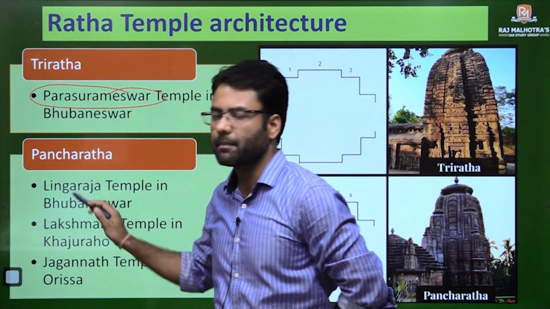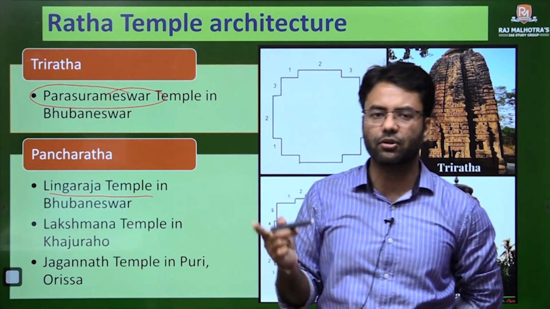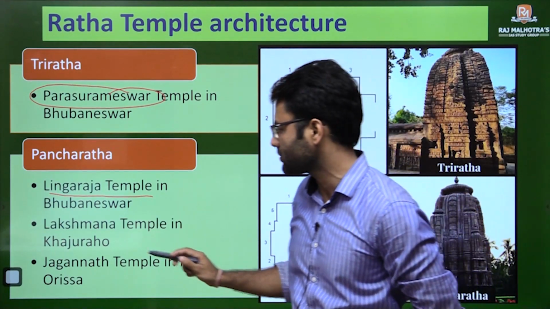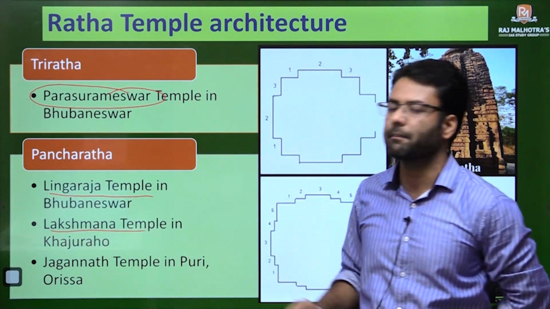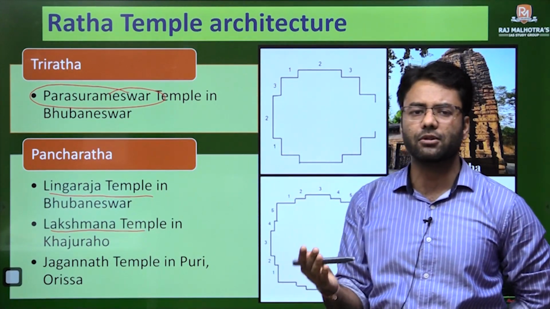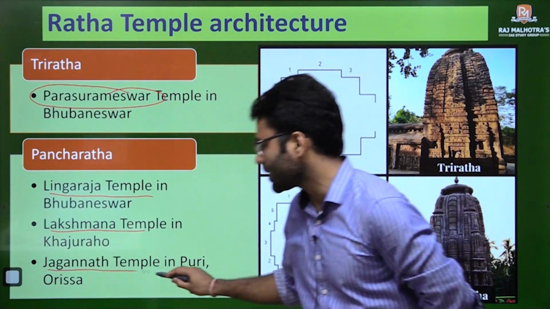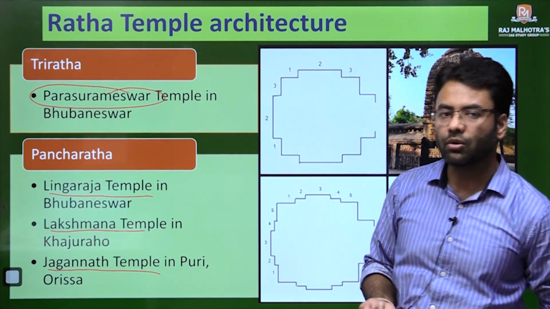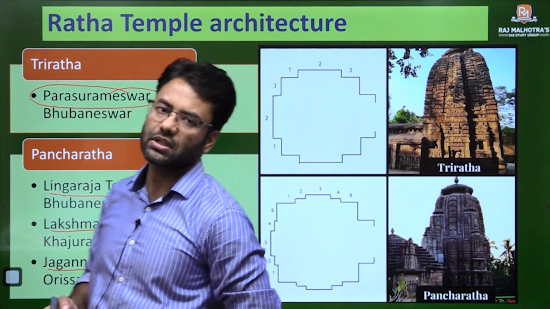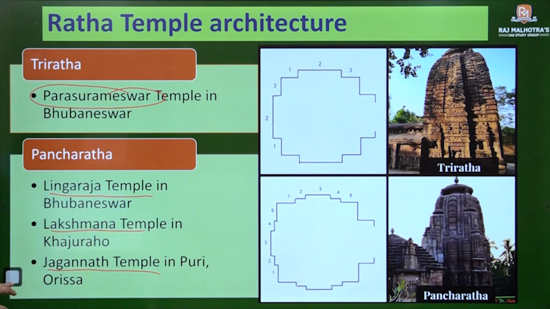Regarding the Panchratha style, we have the Lingaraja temple, which we just discussed, in Bhubaneswar. Then we have the Lakshmana temple in Khajuraho, and the last example, there are other examples also, but I am giving you the important ones, is the Jagannath temple again in Odisha. So here you have Panchratha style. This is a specific style of temple architecture.